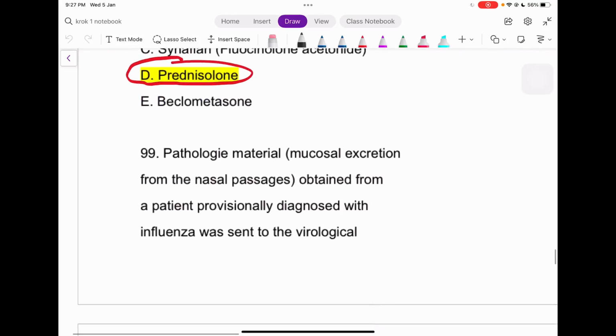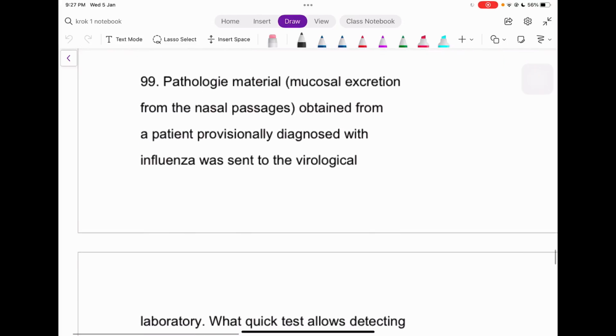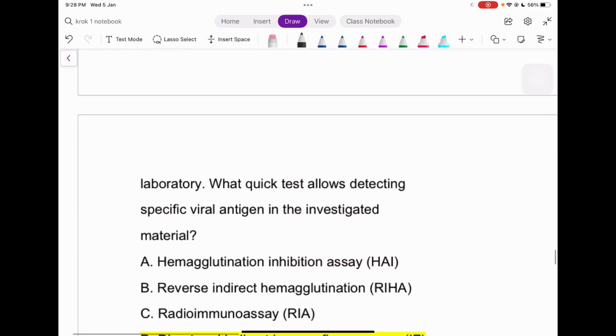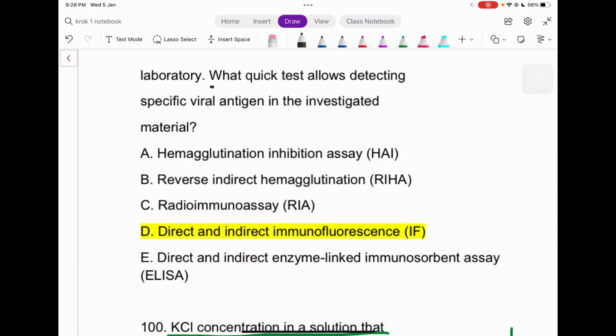Next question. Pathologic material of mucosal extraction from the nasal passages, obtained from a patient provisionally diagnosed with influenza, was sent to the virological laboratory. What quick test allows detecting the specific viral antigen in this investigated material?